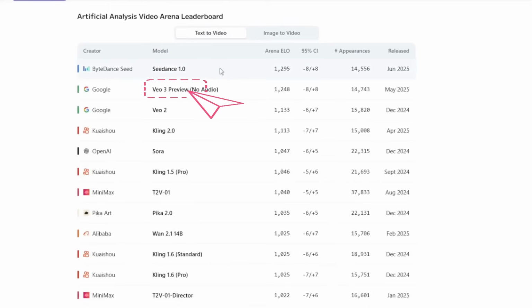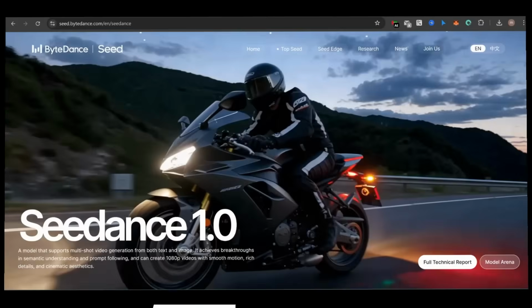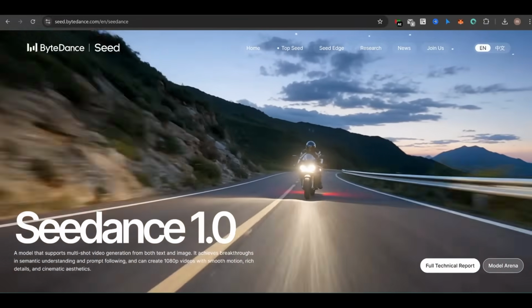Of course, this is not generated with internal audio. So it surpassed Veo 3 without audio, and it even passes Veo 2, even Kling 2.0, and it even bypasses Sora. It bypasses all of them. But that's not even the craziest part. If you go over to the image to video section as well, it's also ranked #1, and I am not kidding.